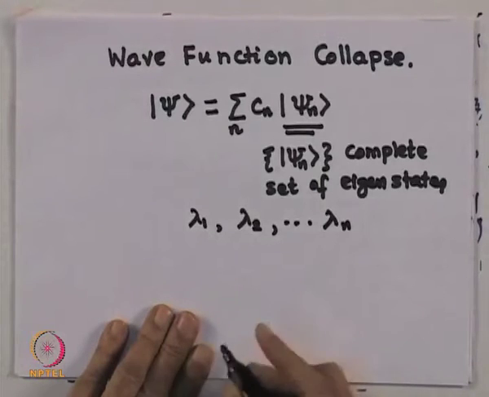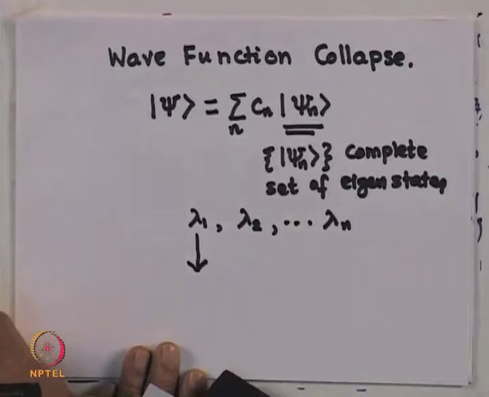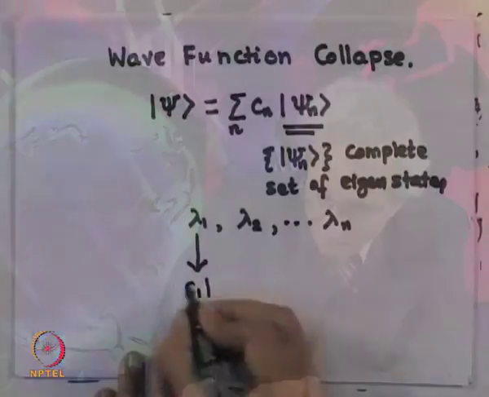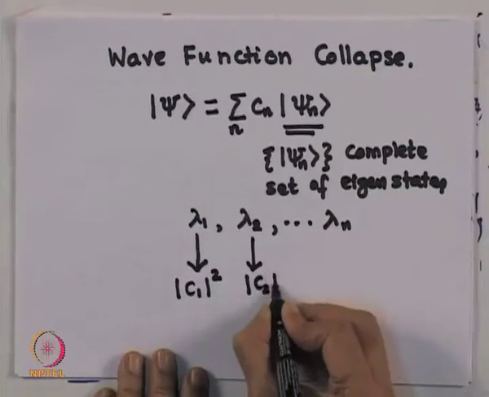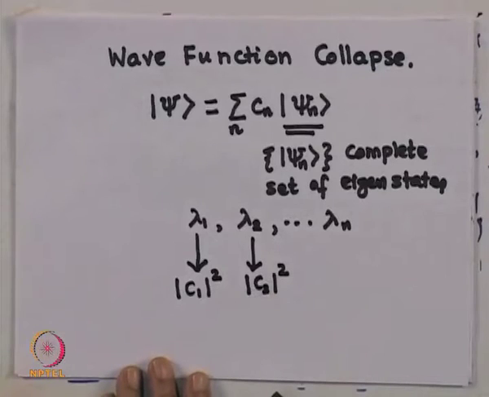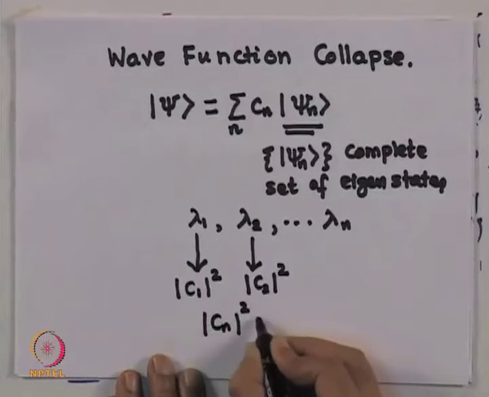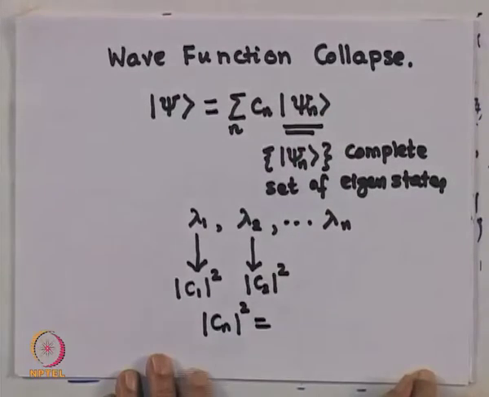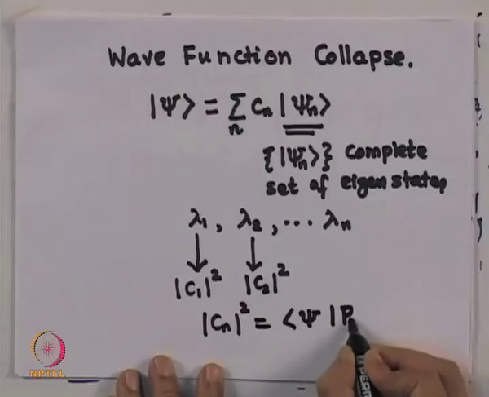And I can do something more. I can say that the probability with which the value lambda 1 will occur in a measurement will be given by C1 square. Likewise, the probability with which lambda 2 will appear will be given by C2 square, etc. And in general, this Cn square, you can easily see by the definition of my projection operator, is nothing but psi Pn psi.